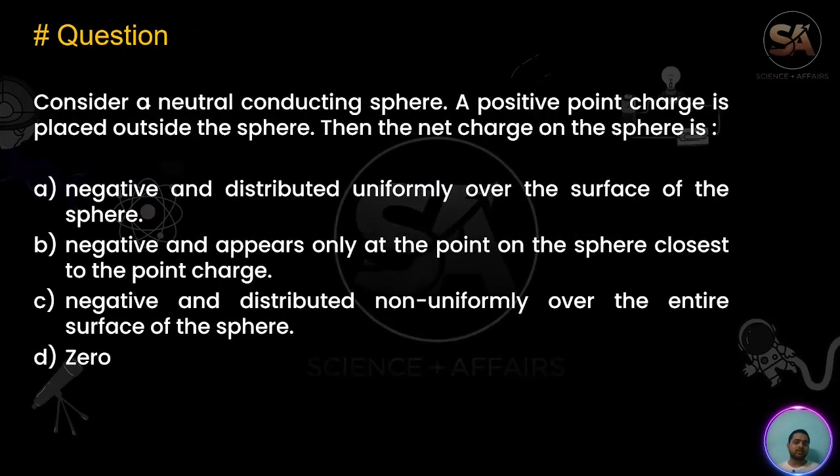Next, consider a neutral conducting sphere. A positive point charge q is placed outside the sphere. Then the net charge on the sphere is: negative and distributed uniformly over the surface of the sphere; negative and appears only at one point on the sphere closest to the point charge; negative and distributed non-uniformly over the entire surface of the sphere; or zero.